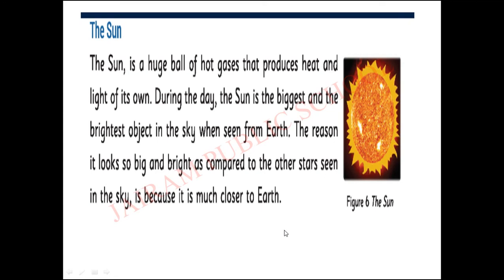Because we are on the third planet from the sun, we are much closer to the sun. That's why it looks like the biggest and brightest object. I hope you children, everyone understood.